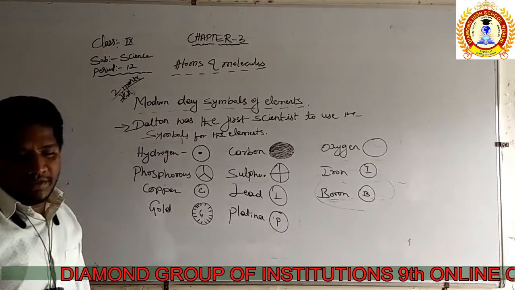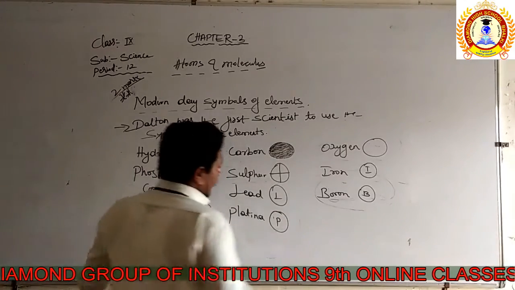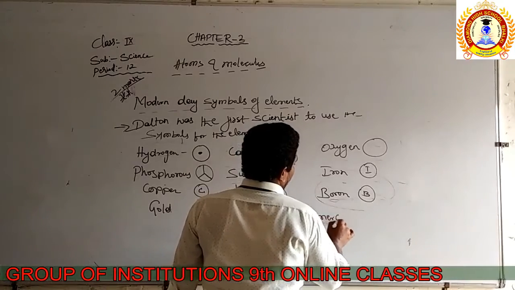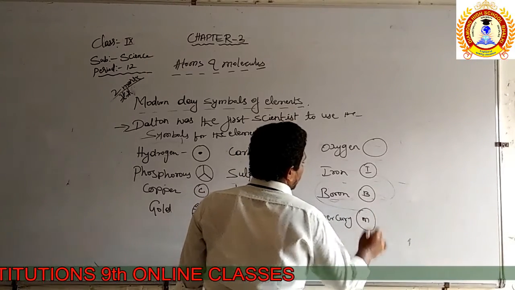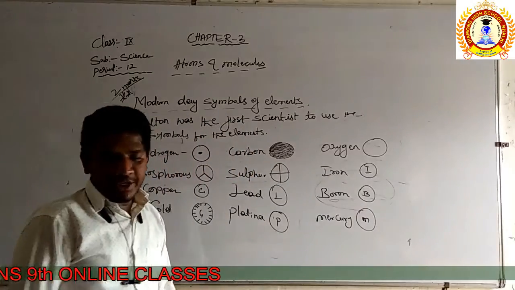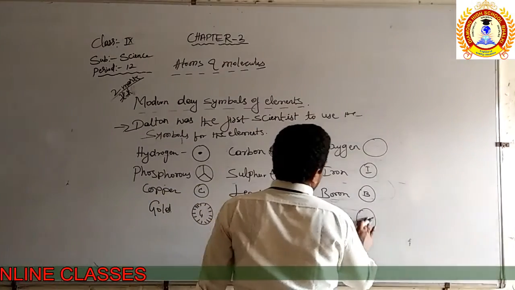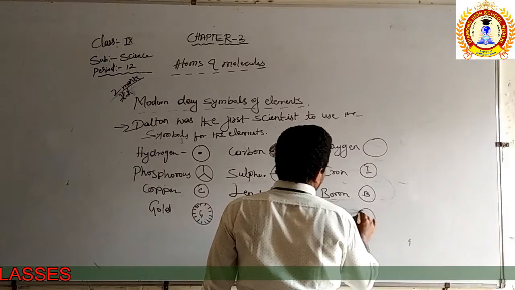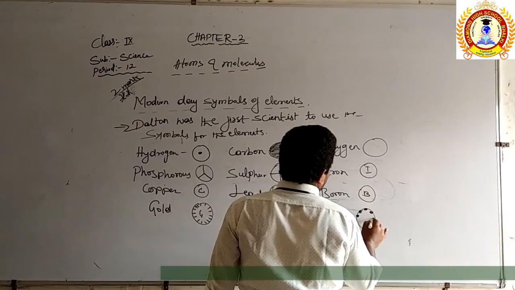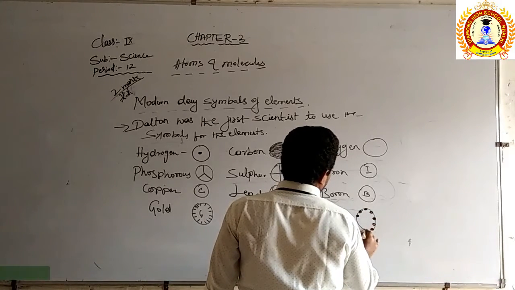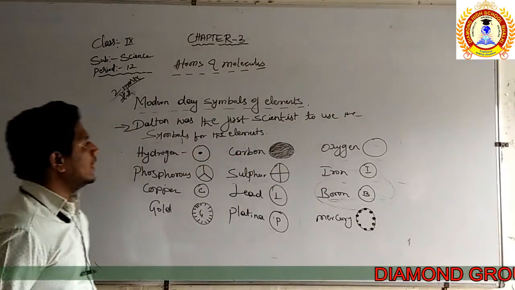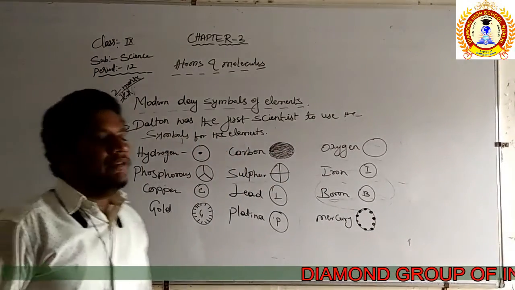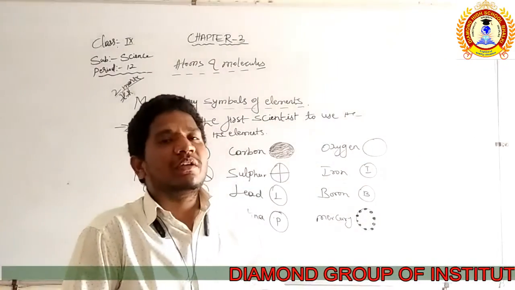That is P inside a circle. Then mercury is represented by, sorry, not M, there are just shadings here. It is the mercury.